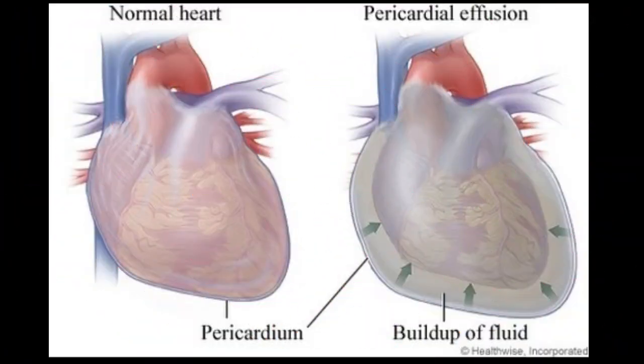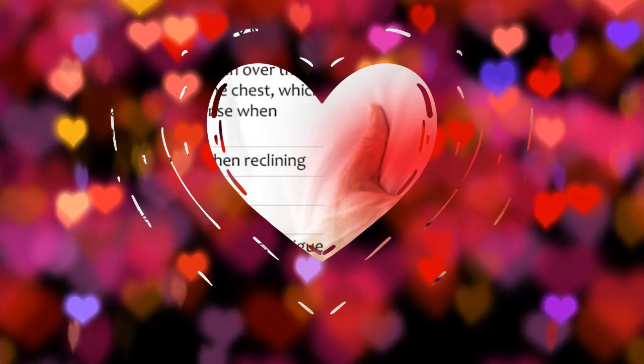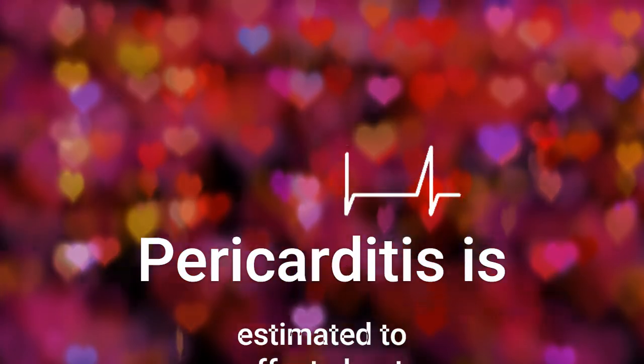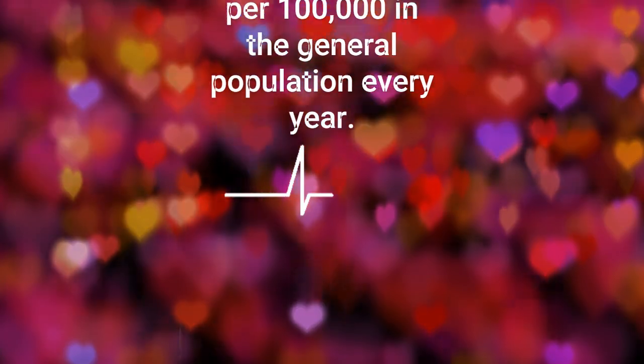That brings us to pericarditis. Pericarditis is swelling and irritation of the pericardium, a thin, sac-like tissue surrounding the heart. Chest pain is the most common symptom of pericarditis. It usually feels sharp or stabbing, but some people have dull, achy, or pressure-like chest pain. Unlike pain from a heart attack, chest pain from pericarditis is usually a sharp, stabbing pain.